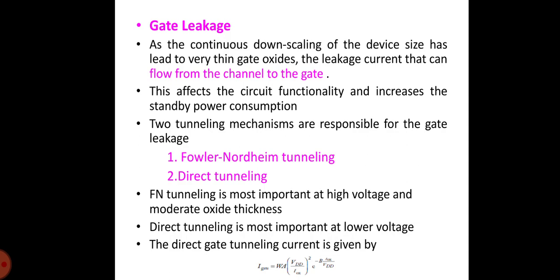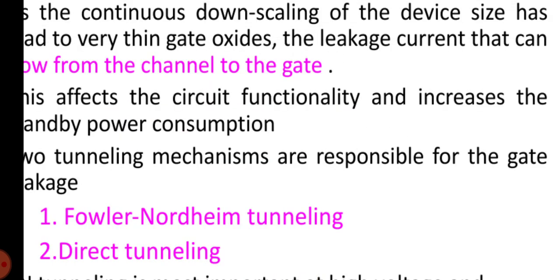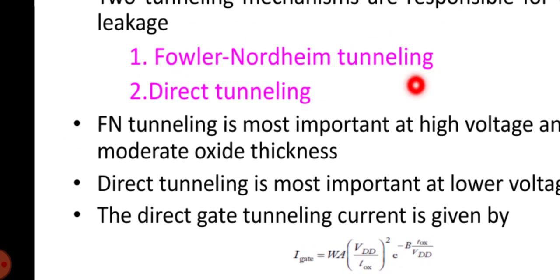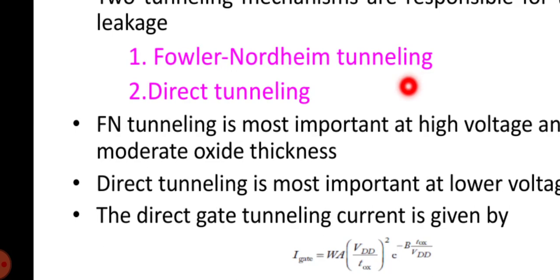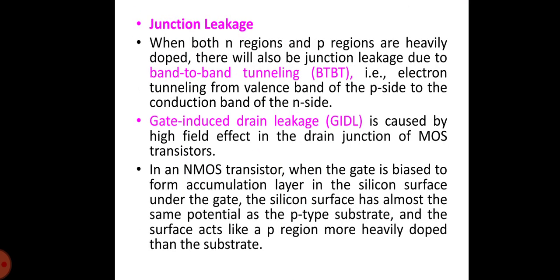The direct gate tunneling current is given by I gate equals W A times (VDD divided by TOX) the whole squared, times e to the power of B times TOX by VDD. And the junction leakage is about band-to-band tunneling, that is when both N regions and P regions are heavily doped. There will also be junction leakage due to band-to-band tunneling, that is electron tunneling from the valence band on the P side to the conduction band on the N side.